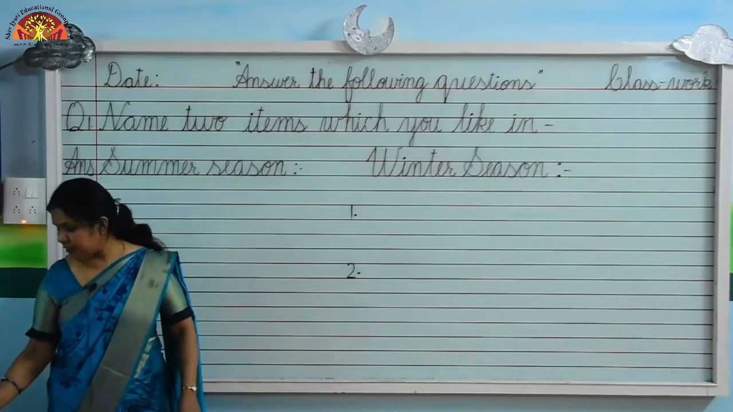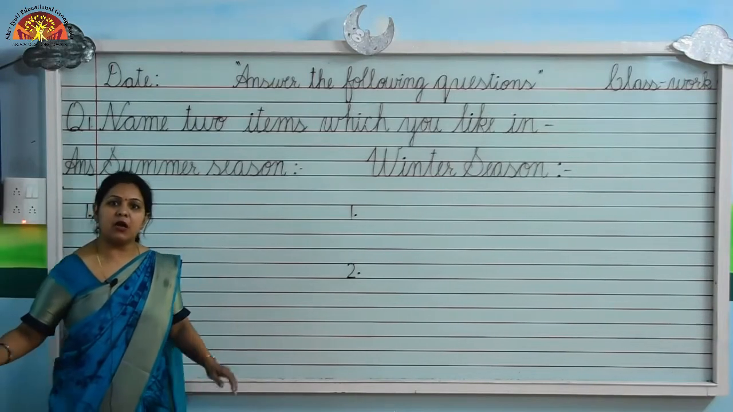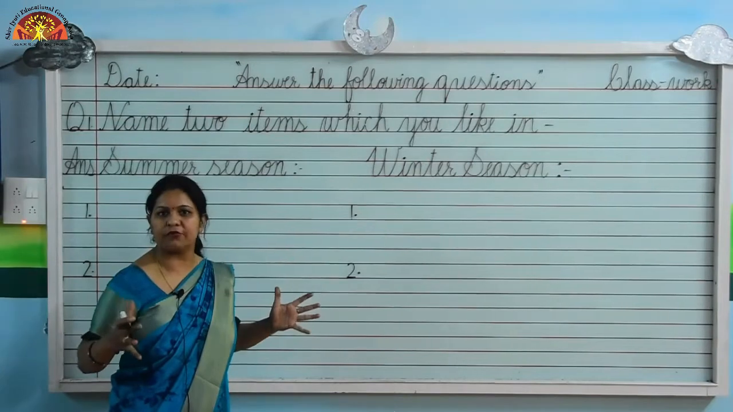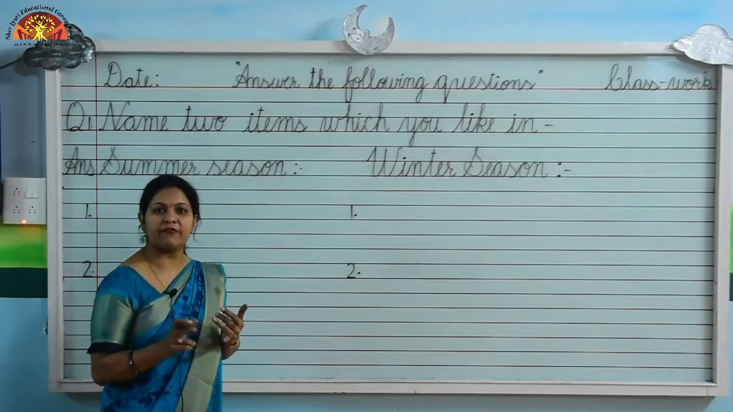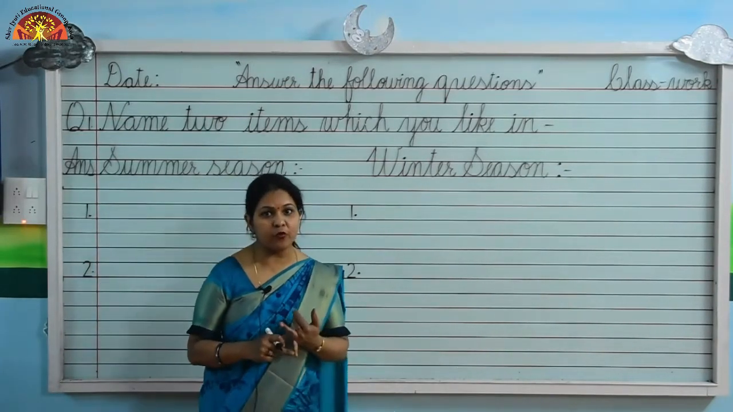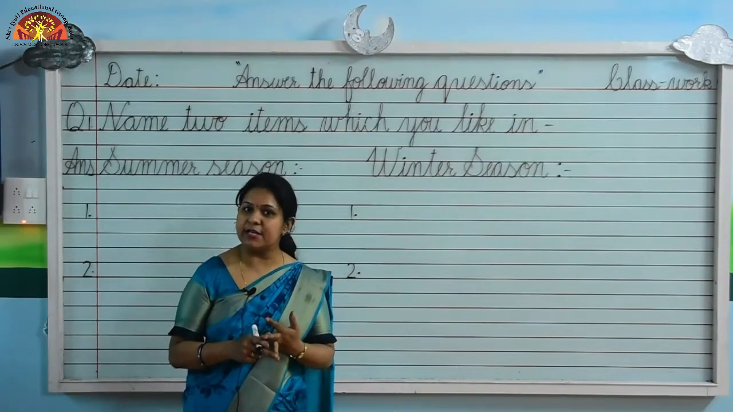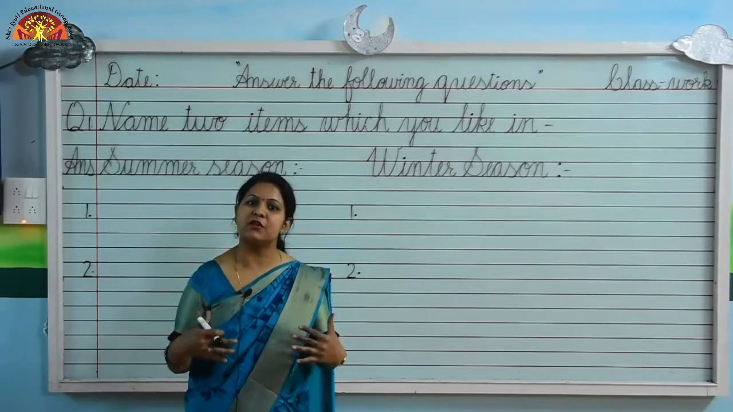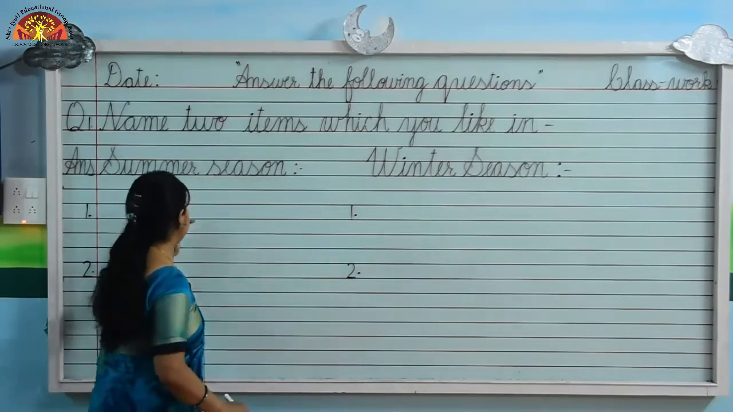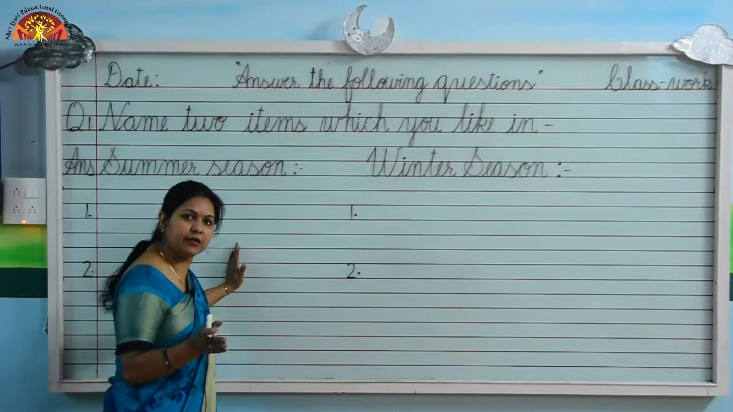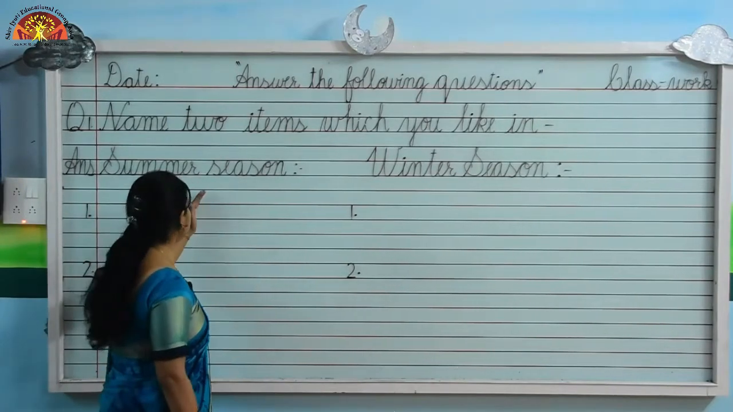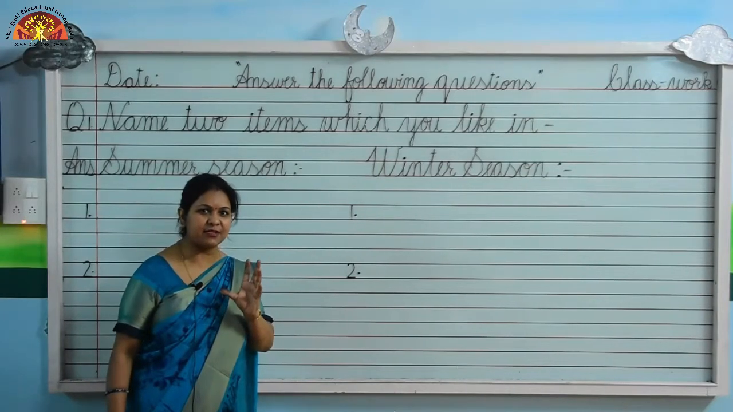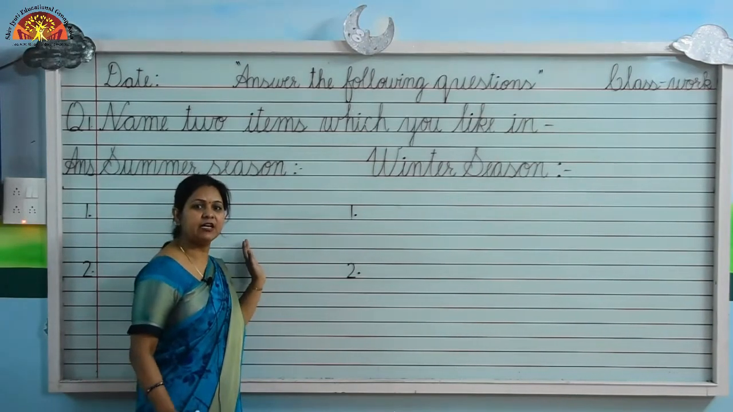So kids, as you all know, summer is the hottest season of the year. So what do we love to have in summer season? We love to have fruits, ice creams, juice and cold drinks also, right? So we will write here 2 items which we like in summer season. The first item we will write is mango. You like mango in summer season, right?